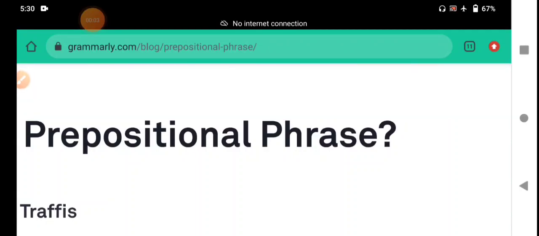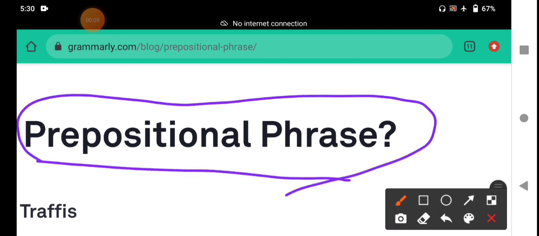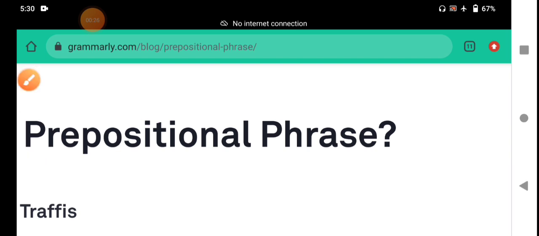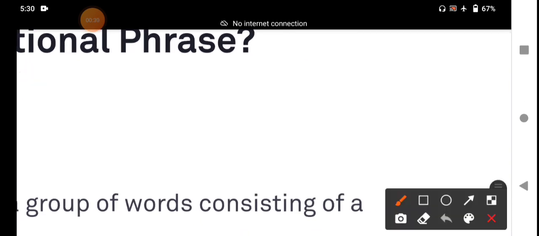In today's session, we are going to discuss important grammatical aspects and topic. The name of the topic is prepositional phrase. Before going to discuss a prepositional phrase in today's class, first of all, we will discuss what is meant by a preposition.